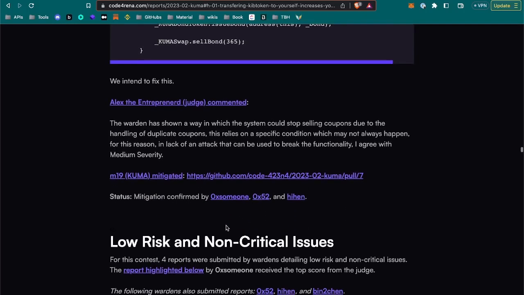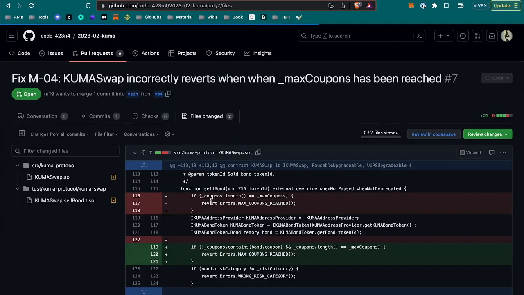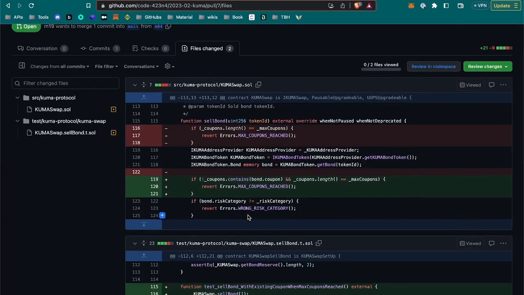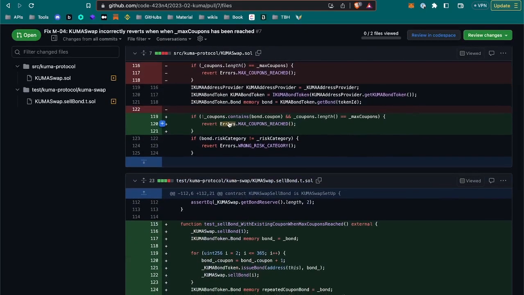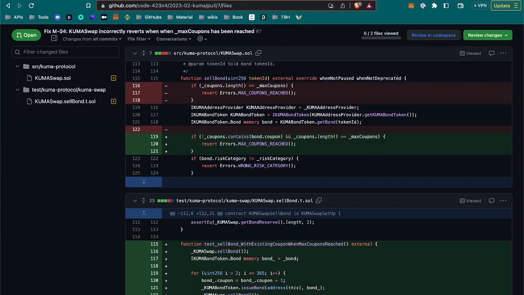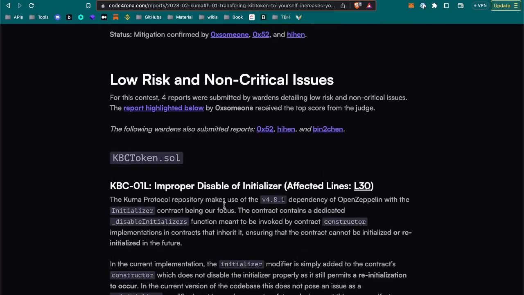Okay, and the discussion and the mitigation. Let's see how they mitigated it. Files changed. Those are usually very quick. Well, at least in this case, probably very quick fixes. Quick, short at least. Lack of verifications, right? Yeah. Okay. And some low risks.